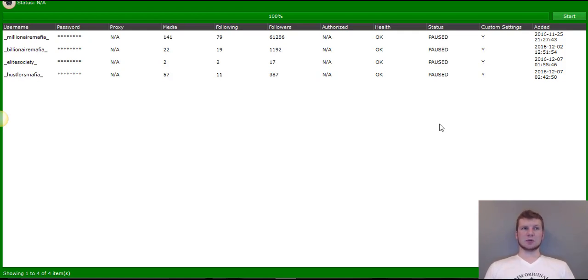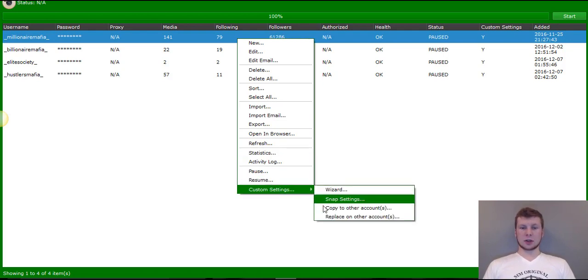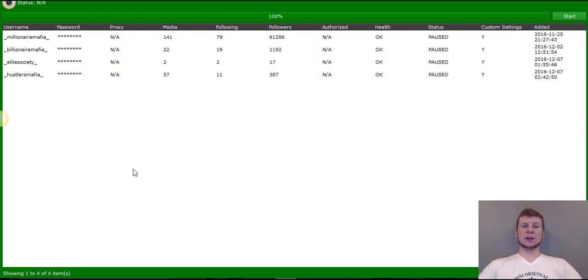Now, say for example, you were doing the same engagement and you had like 5 different accounts and you were doing the same rounds with every single one of them. If you happen to be doing that, you could simply right click this and go to custom settings and click copy to other accounts. So it would take that list that you've put in for that particular round or those direct message groups, and it would copy it to every single other account that you have in Follow Liker. And that way you wouldn't have to go through and manually do all that. So this is really going to save you guys quite a bit of time doing this.